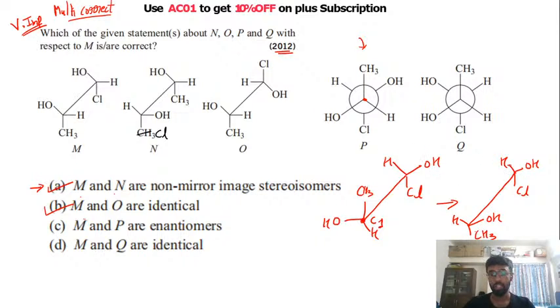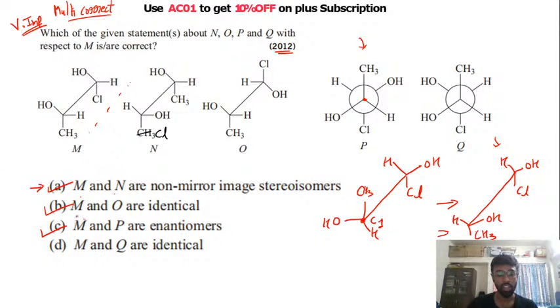Now you can see that for M and O, if you place a mirror here, you will get this compound P. So we understood that statement C is also correct, that M and P are enantiomers, right? So here below you have CH3. Okay, I hope this is clear to everyone.